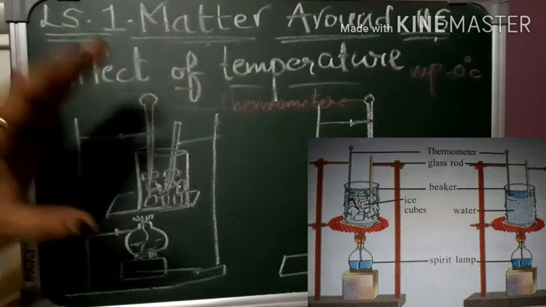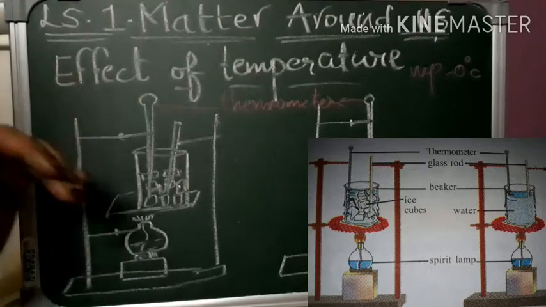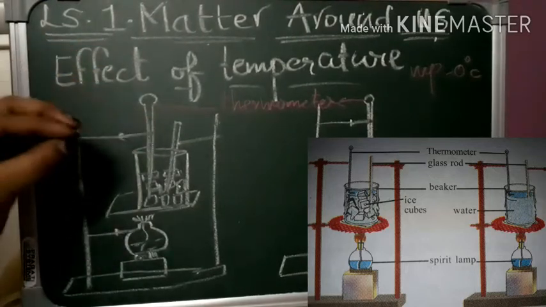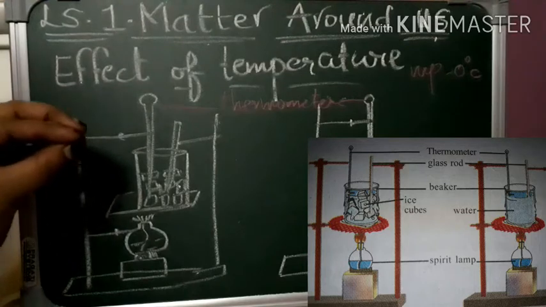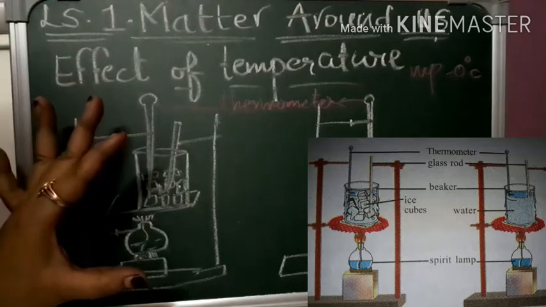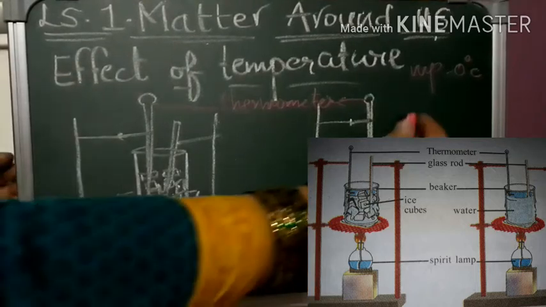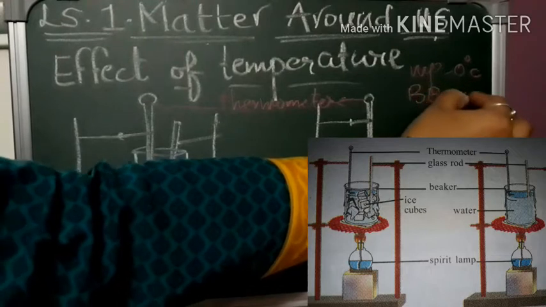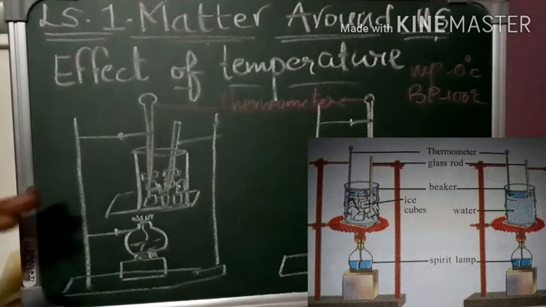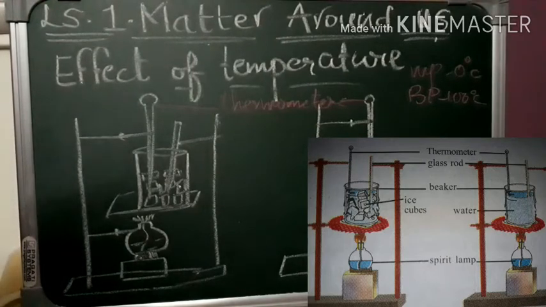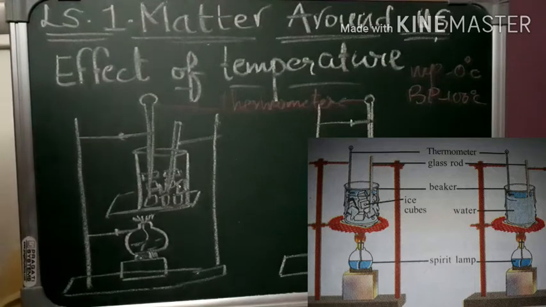the thermometer is giving the same constant reading. The thermometer reading is not increasing. That constant point is called the boiling point, and the boiling point is 100 degrees Celsius. Always remember the melting point of water is 0 degrees Celsius and the boiling point of water is 100 degrees Celsius.